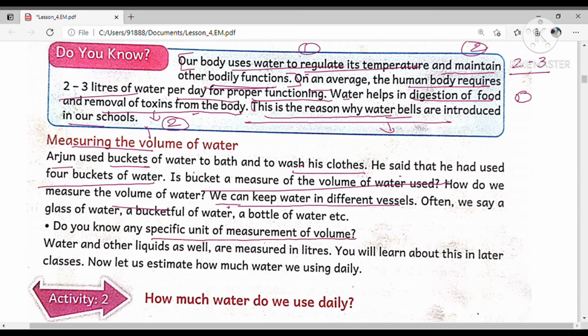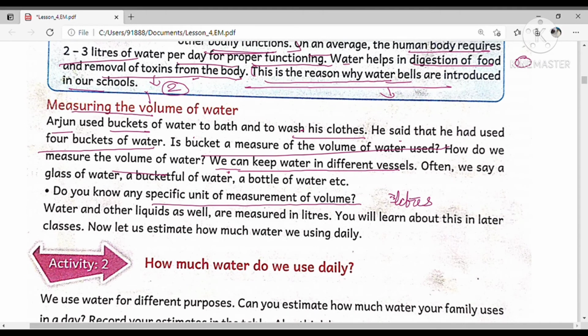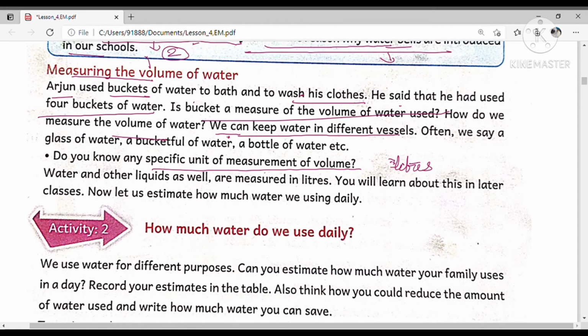Yes, water and other liquids have a specific unit of measure. The volume is in liters. So we can measure liquids and water in liters, like 2 liters, 23 liters, 24 liters. So water and other liquids are measured in liters. You will learn about this in later classes.